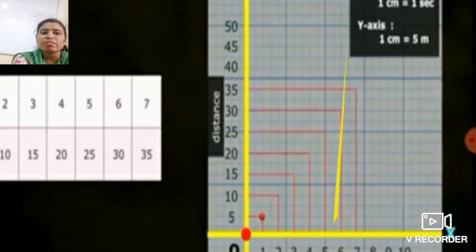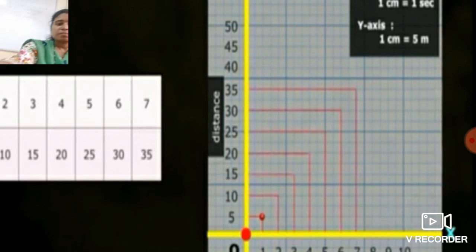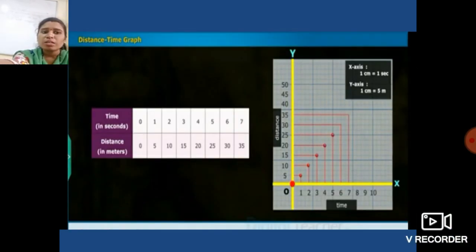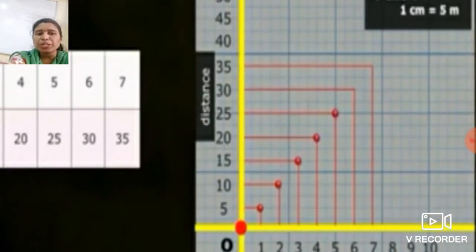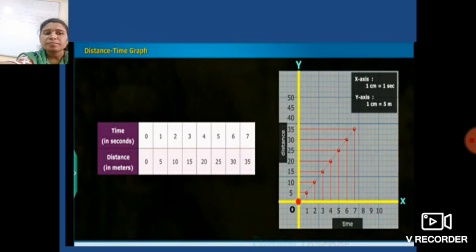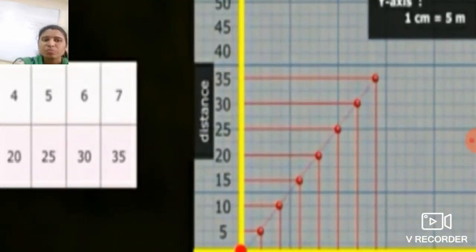See students, afterwards it will be shown in this fashion. Now join all the points on the graph. These are the points of intersection, so just join all these points on the graph, just like this, and it is a straight line.